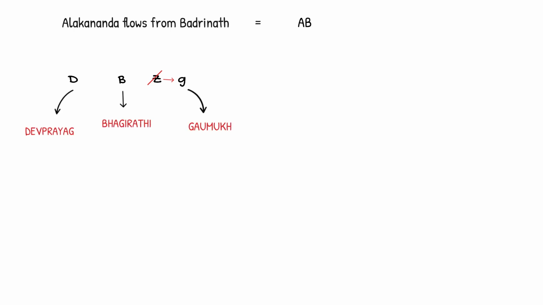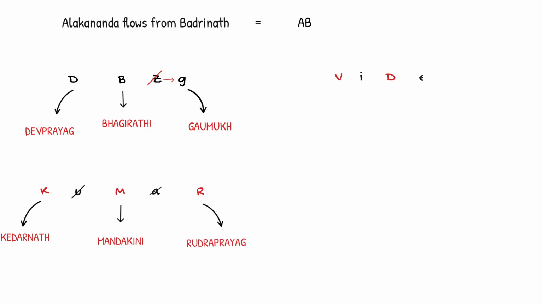The next mnemonic is Kumar. Take away all the vowels, you will be left with KMR. So, the mnemonic is Mandakini starts from Kedarnath and meets Alakananda at Rudraprayag. So, KMR. The next is Video. Take away all the vowels, you will be left with V and D. Vishnu Prayag and Dholi Ganga. You can make another mnemonic like Vishnu ne evil ki dhulai kar di. So Vishnu Prayag and Dholi Ganga. I mean, whatever works for you.